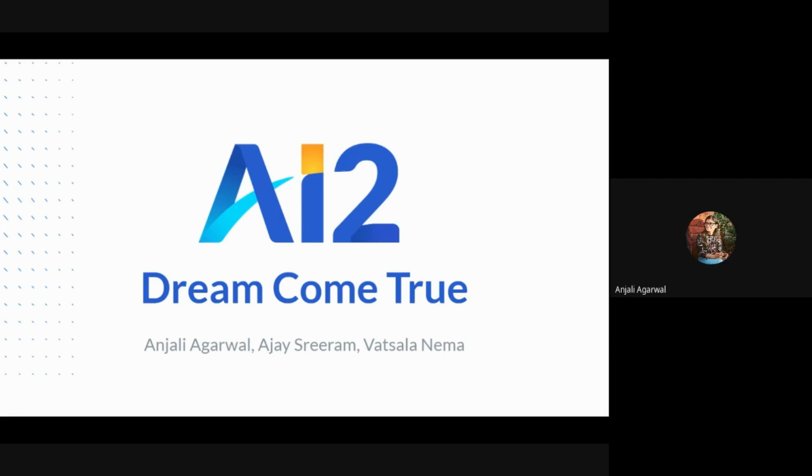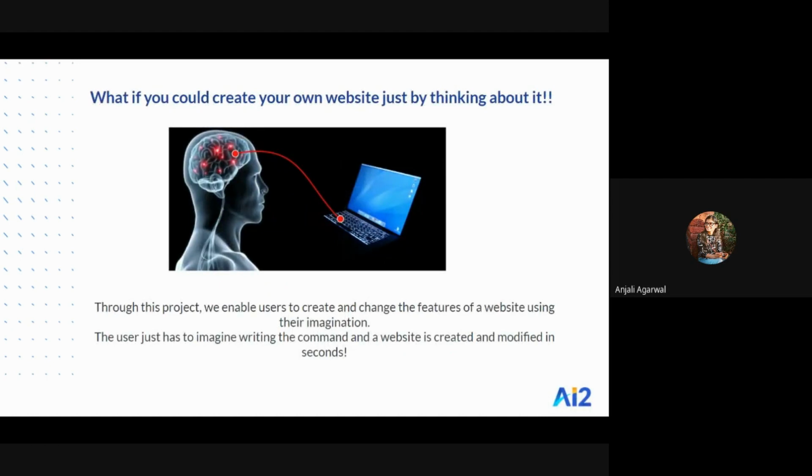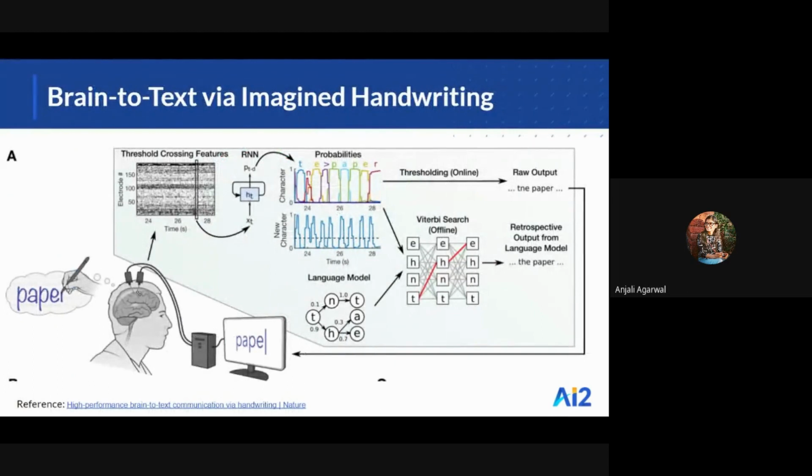The name of our project is Dream Come True. Our team comprises me, Anjali, Ajay and Vatsala. The main idea behind our project is creating a website just by thinking about it. We have extended the amazing work done by Stanford's research team to convert imagined handwriting into text.